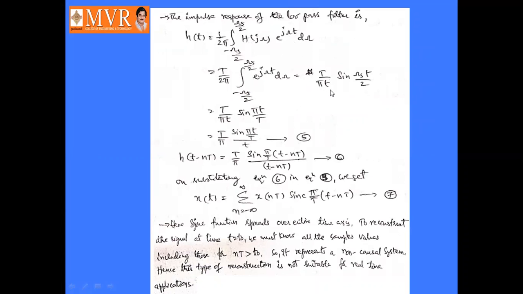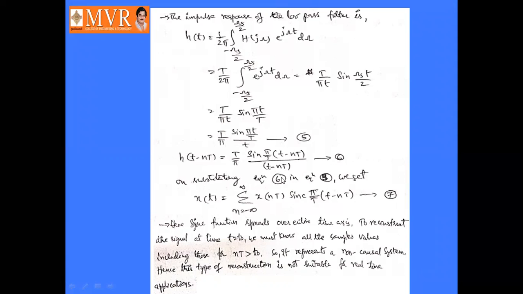Okay, so we can write this as T by pi t into sine of omega s t by 2. So it will become T by pi t into sine of pi t by T, or it is T by pi into sine of pi t by T, divided by t. So this is equation number 5. Then we can write h of t minus nT as T by pi into sine of pi by T into t minus nT, divided by t minus nT. That is equation number 6.